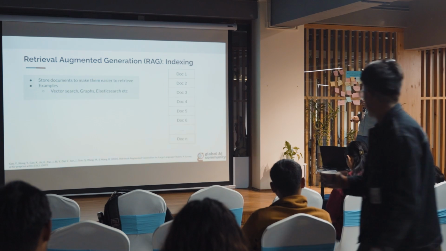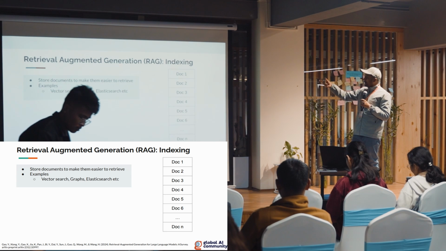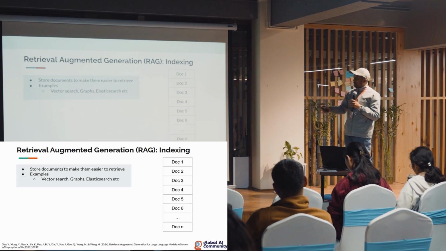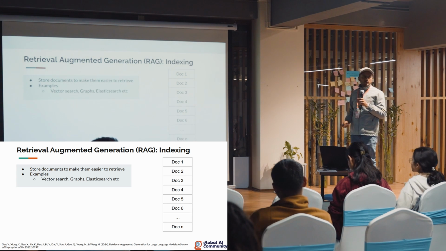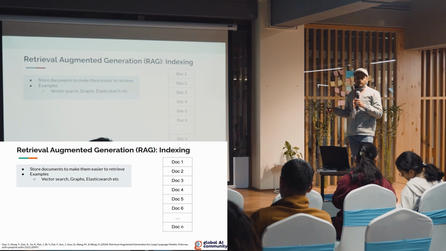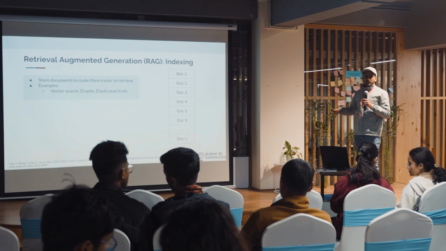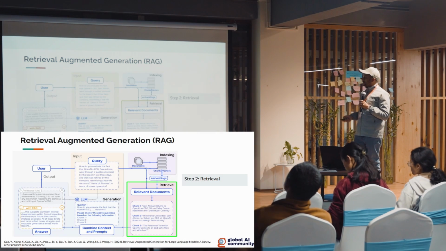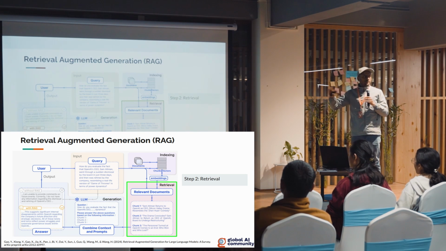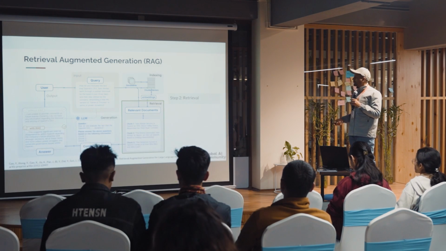So the first step is indexing. Let's say we have N documents as shown on the right. We may store them in a way that makes them easier to retrieve. An example of storing is vector indexing, or we can store it in the form of a graph or Elasticsearch. We can use any form, but vector search is quite popular with RAG, and we'll see later on why that is the case. So the first step is to index the data so that it is easier to retrieve. Once we index the data, that is a one-time process until the data changes. It is stored in some server, which can be managed or self-hosted. And the second step we do is retrieve, right?